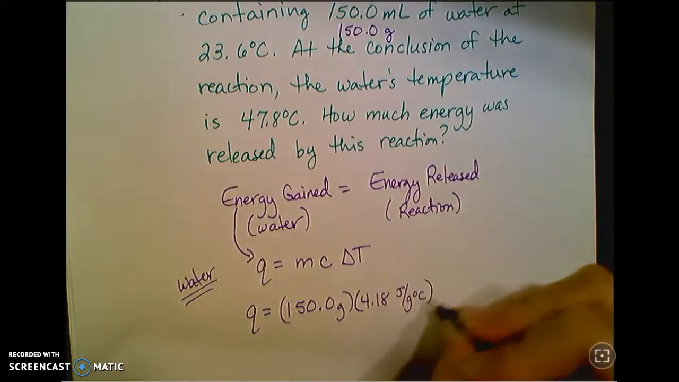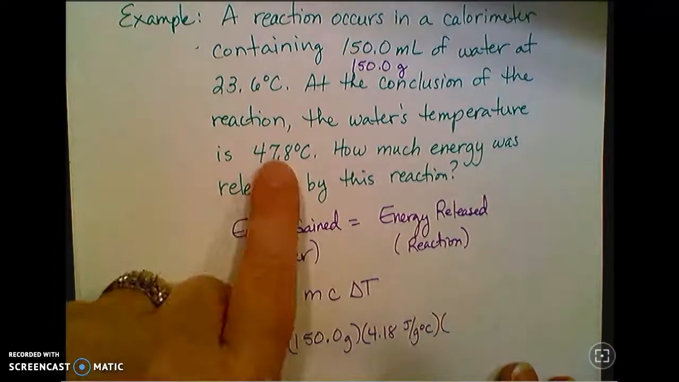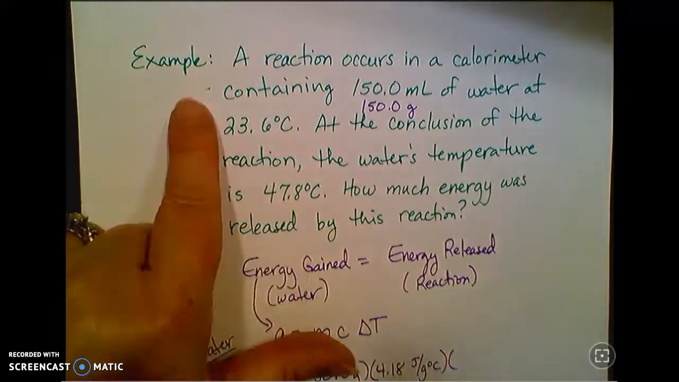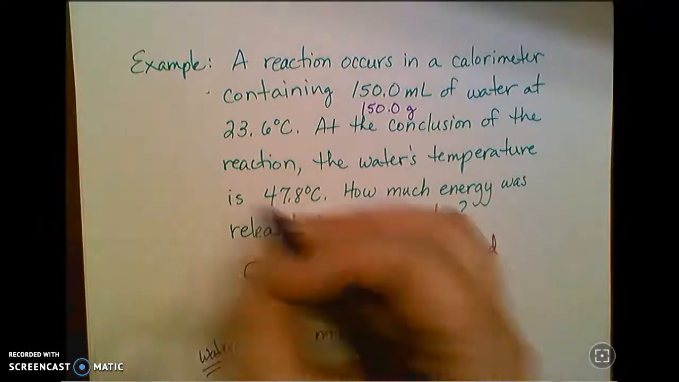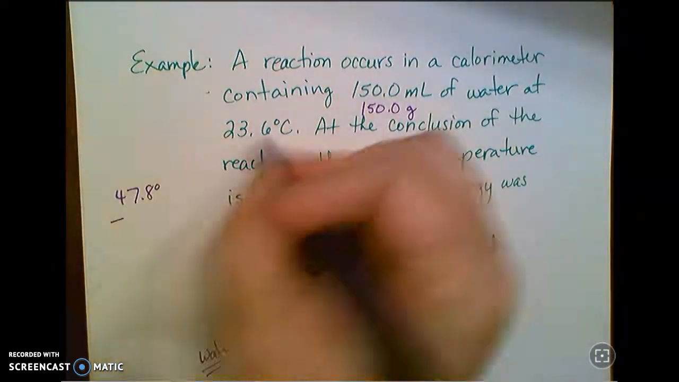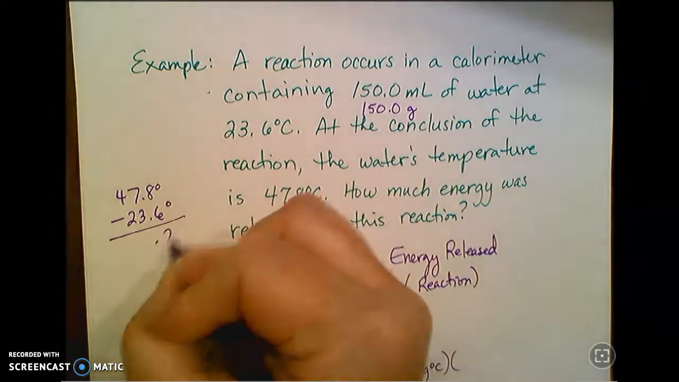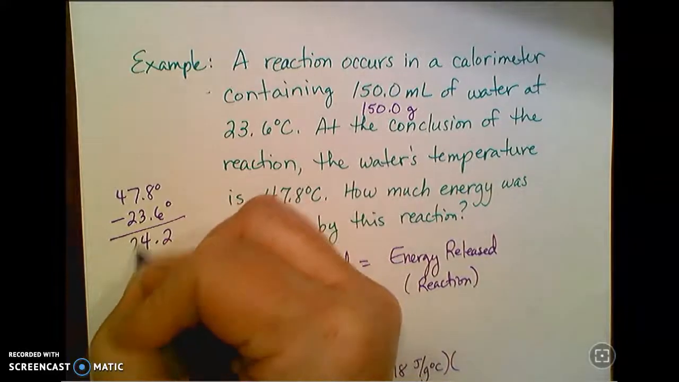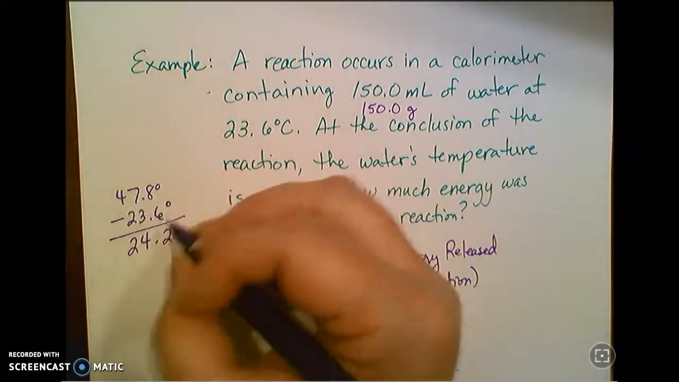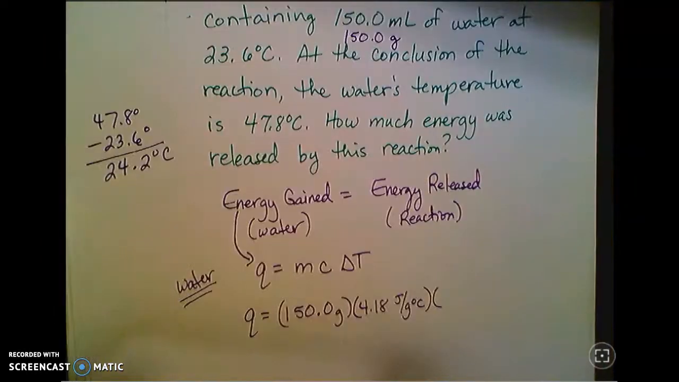Hopefully that rings a bell from what we were doing before, way back in Chemistry 1. And I need a delta T, a change in temperature. So it ended up at 47.8 degrees. It started out at 23.6 degrees. So I'm just going to subtract and see that my temperature change is 24.2 degrees Celsius.